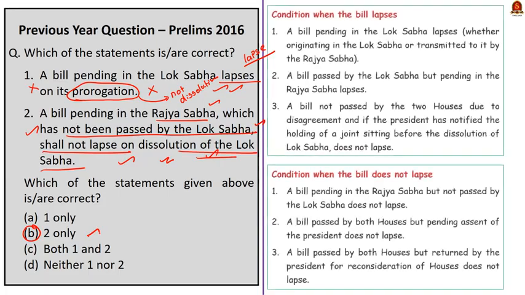Look at this. I have given here all the other 6 conditions regarding the lapsing of bills in the parliament. Just pause the video and go through it. It can be a bit tricky, but if you read once or twice, you can easily understand the provisions. This is regarding the first question. Now moving on to the second question.